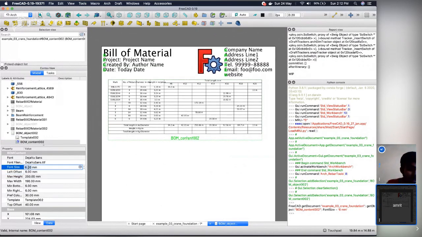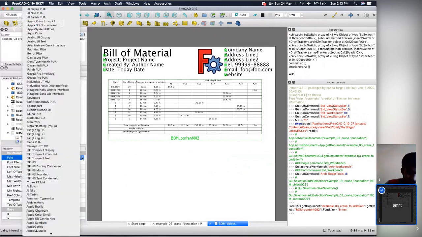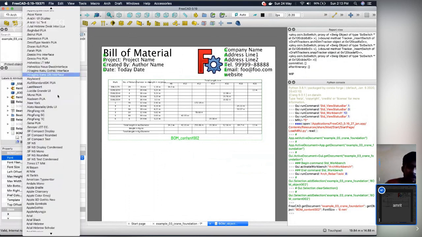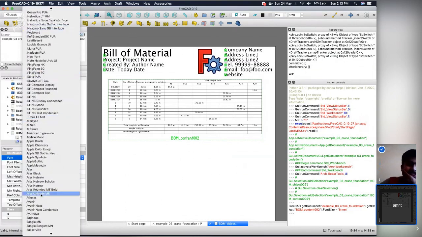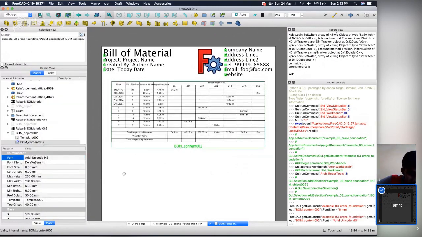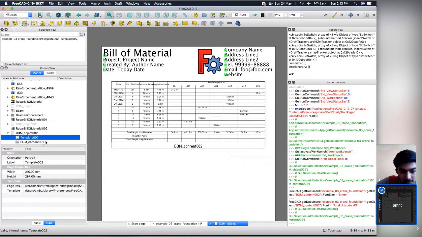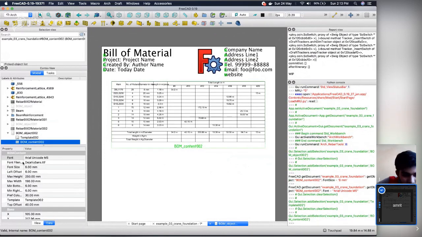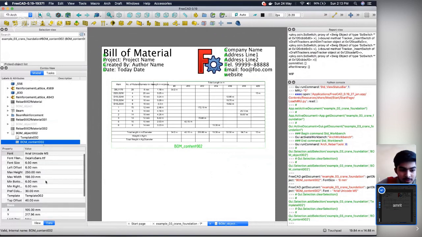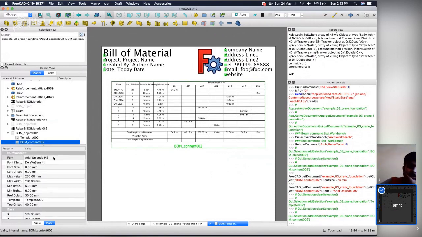Try selecting a font. Okay, which font? Anything which is installed, which may be available in your system. Maybe Arial. But I think for the GUI, there is no need to load the TTF file, because it comes from the Qt side. It doesn't use a TTF file in a GUI.